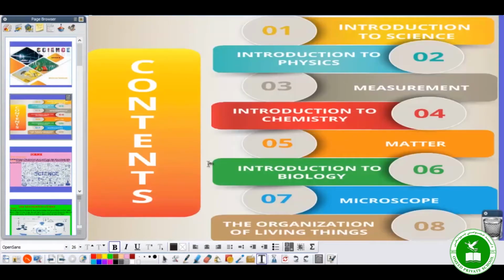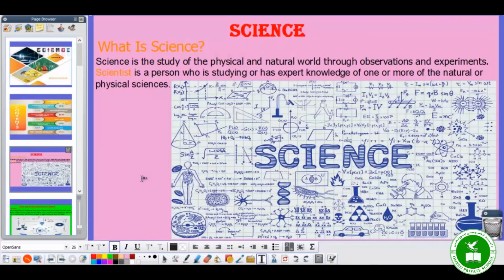Content is not required, dear students. You can see it from your textbook. Let's move on. Let's see what is science.